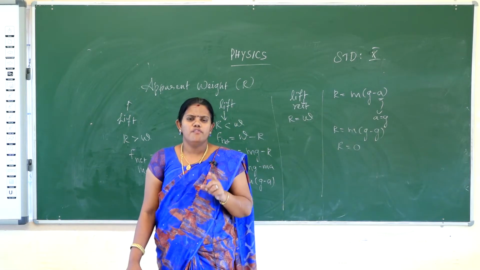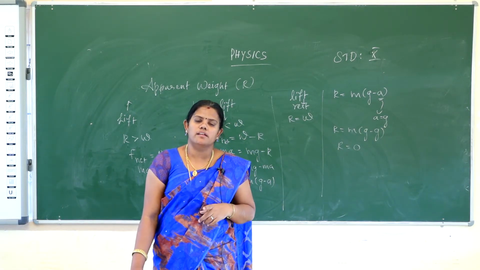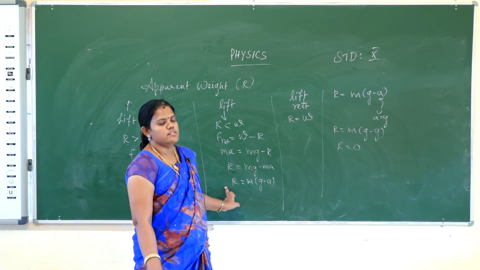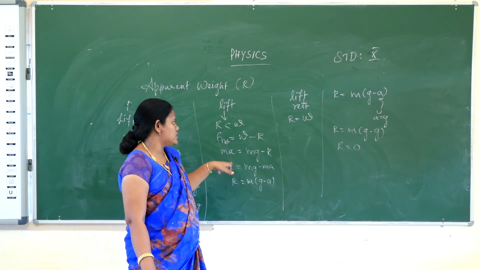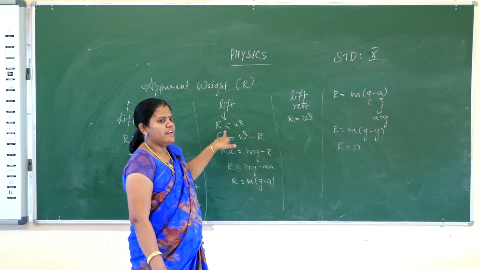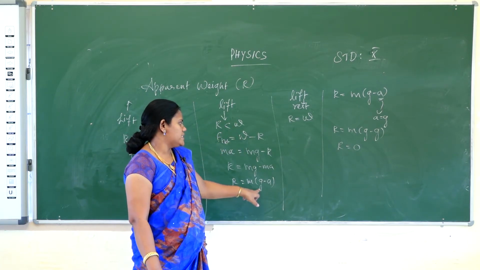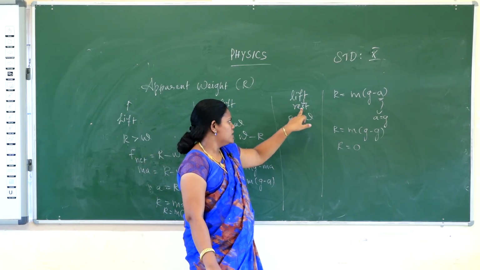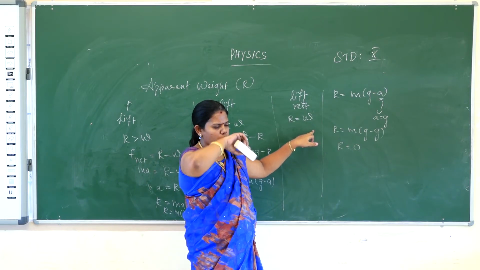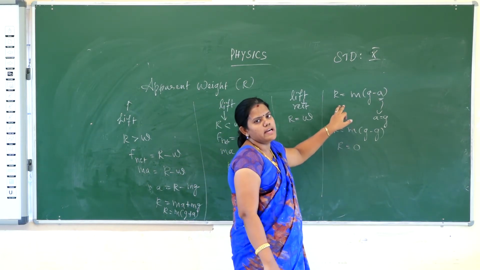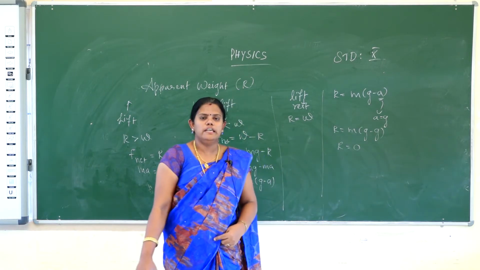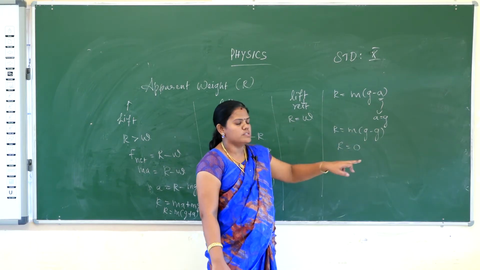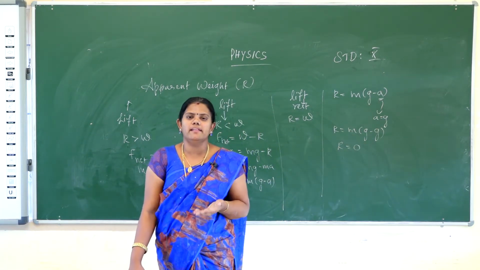First case, apparent weight is much greater than the normal weight, so R is equal to M into G plus A. Second, the object is moving downwards, apparent weight is less than the normal weight, so R is equal to M into G minus A. Third, the lift is in the rest position, so R is equal to W, the apparent weight is equal to the normal weight. Fourth, the object is freely falling downwards, so acceleration is G, R is equal to M into G minus G, that is R is equal to 0.